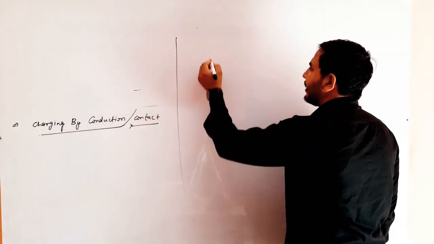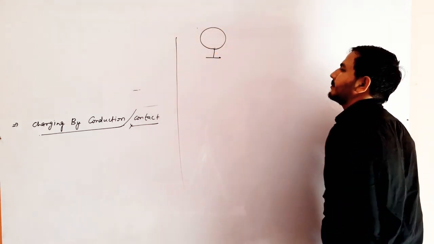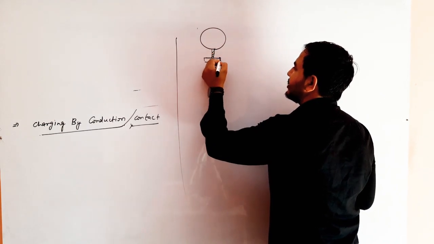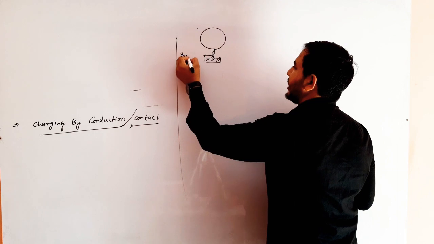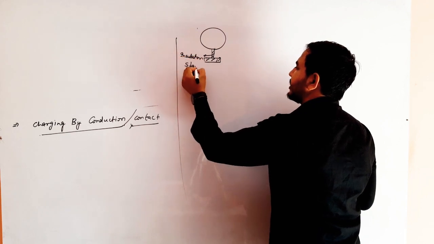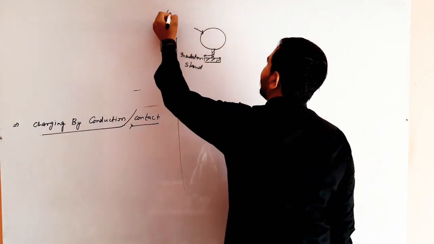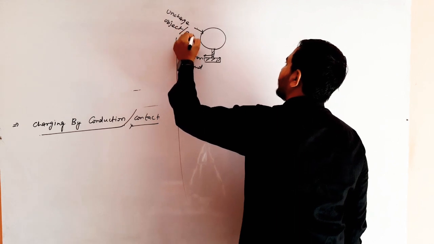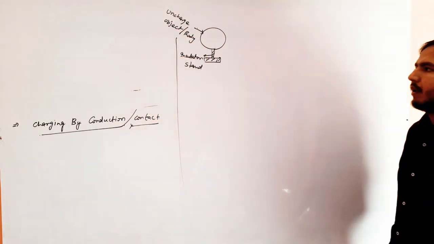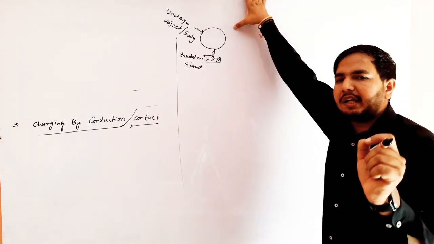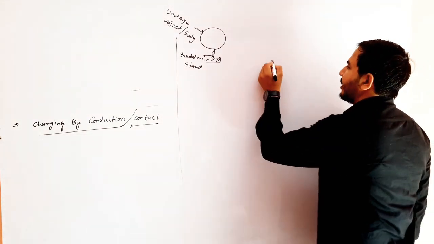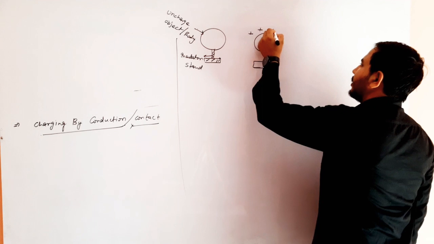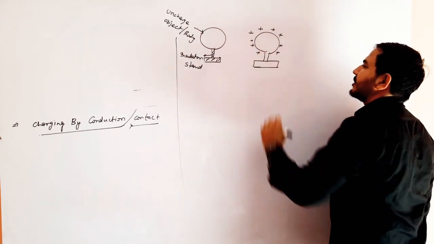When an uncharged body, this is the uncharged body and this is the insulator stand. This is the uncharged object or uncharged body. When uncharged body is brought near to a charged body, I take a charged body. On this body charge is positive. Clear?